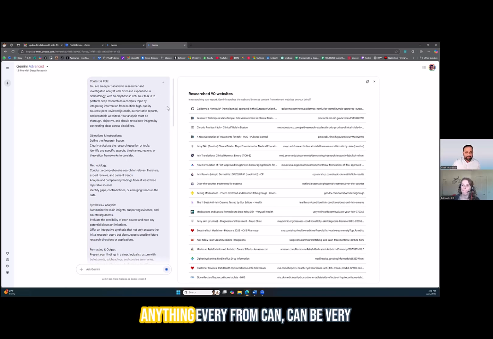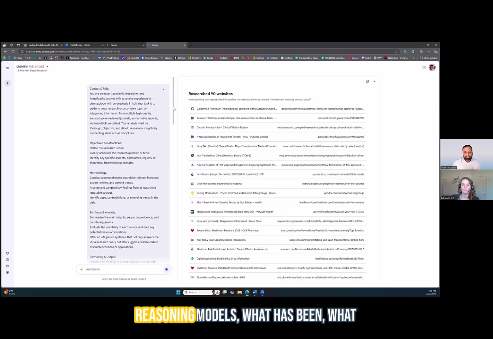Yeah, I'll go through some of it. So I think every prompt can be very specific to your needs, but ideally in these reasoning models, from the early testing, you have to provide a context and a role, similar to the old LLMs. You provide an objective because you want the deep research tool to do a research, so you want to make sure that it articulates the question really well.